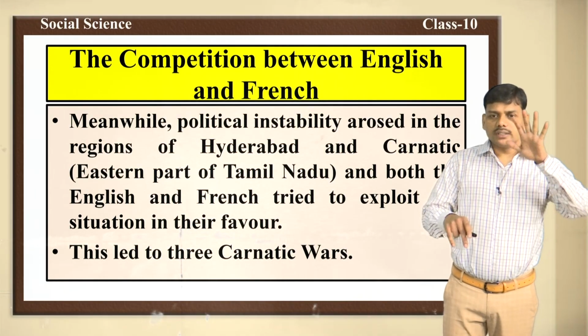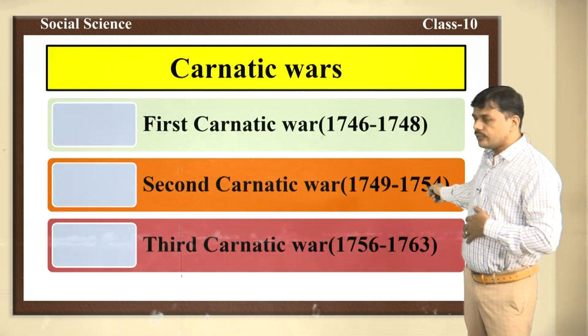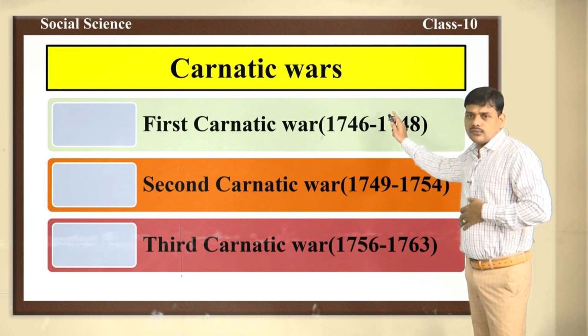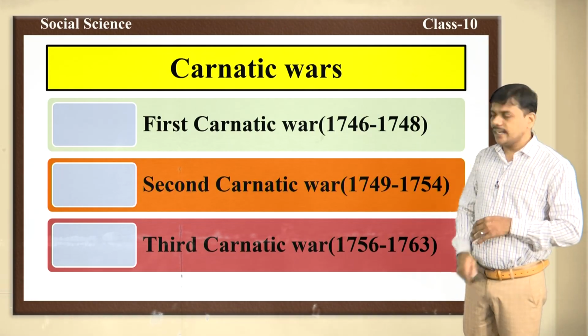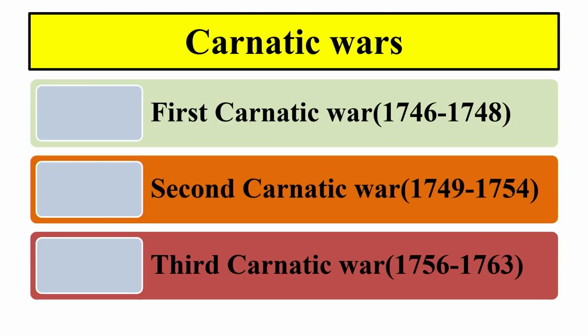Finally, it led to three Carnatic Wars. Here we can see three Carnatic Wars. First Carnatic War, 1746 to 1748. Second Carnatic War, 1749 to 1754. Third Carnatic War, 1756 to 1763. Now let us discuss the First Carnatic War.